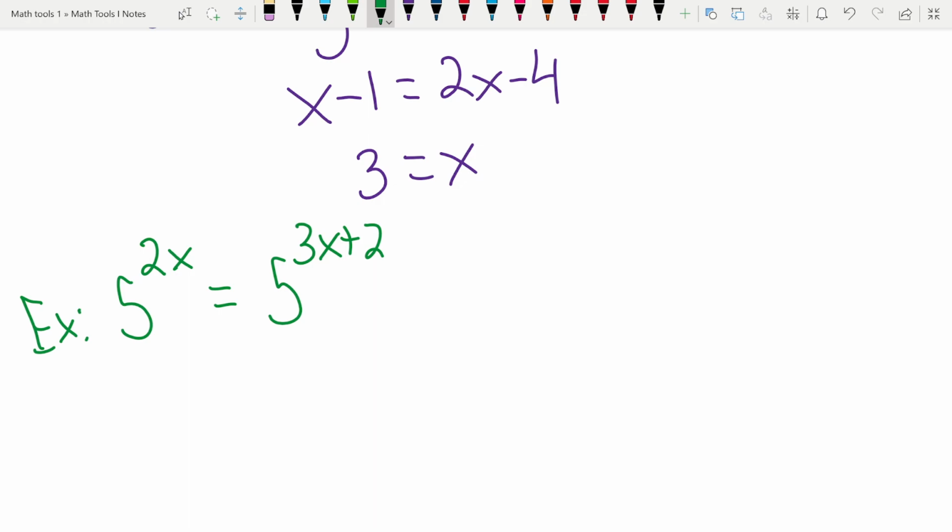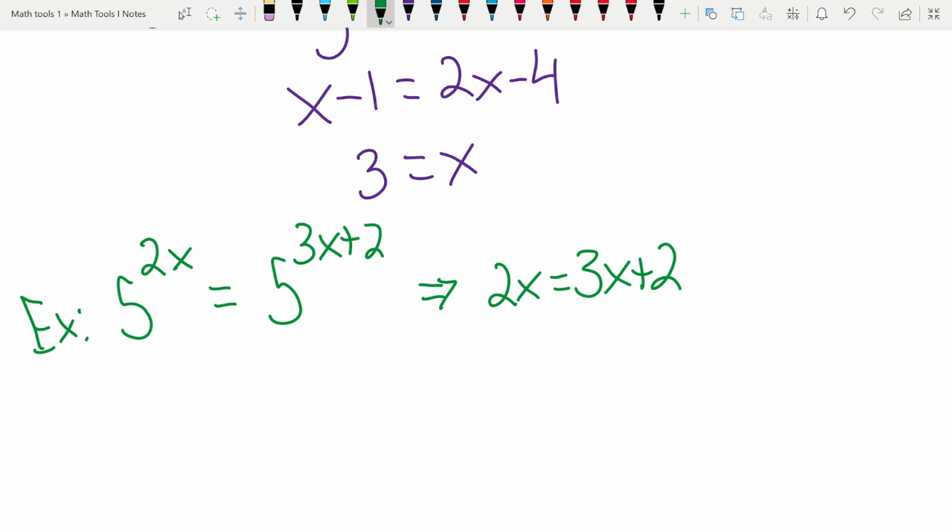I think it's better to think about taking the log of both sides with everything, because with some of the later equations it'll make things a little bit simpler, but with this one in particular, we don't necessarily need to do that because the exponential functions are one-to-one functions, right? So because this is a one-to-one function, this equaling this is just going to imply that 2x is equal to 3x plus 2. Okay, so we don't really have to take the log of both sides. We can just drop the bases immediately.